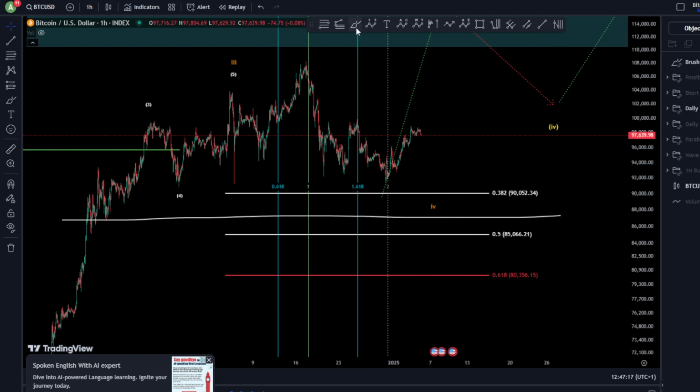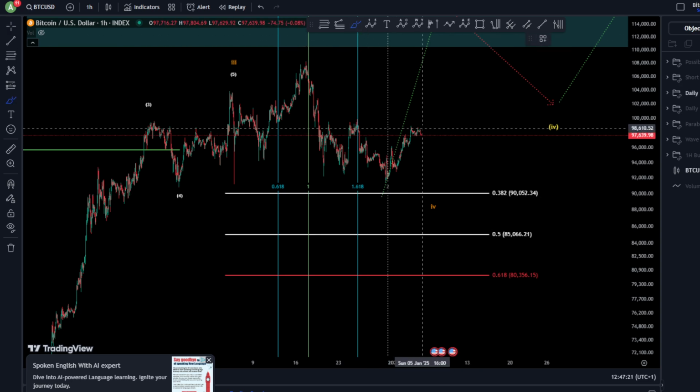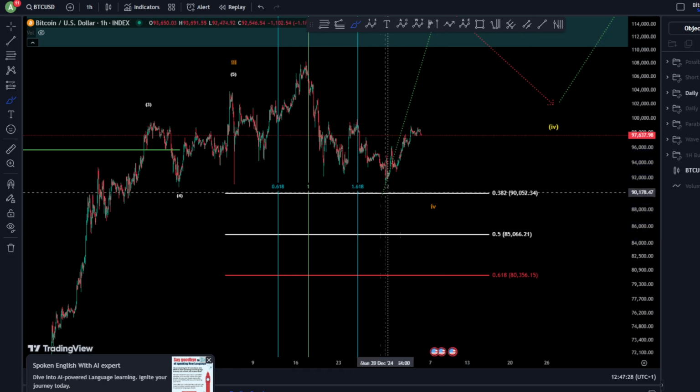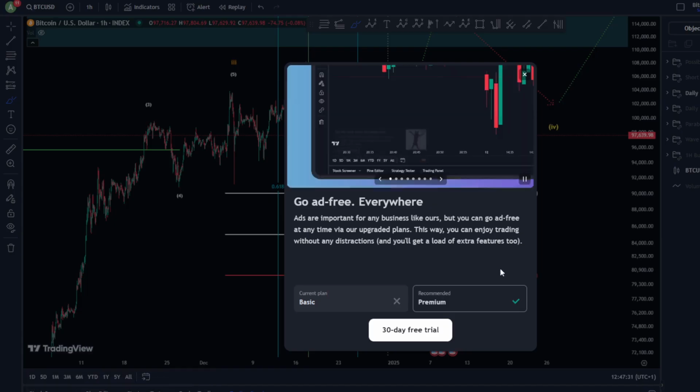Again, now basically our first target is 90,000. Once we get there, we're gonna reanalyze and see what the potential is to move towards the upside or for continuation for lower prices. Now let's start with the indicators, of course.